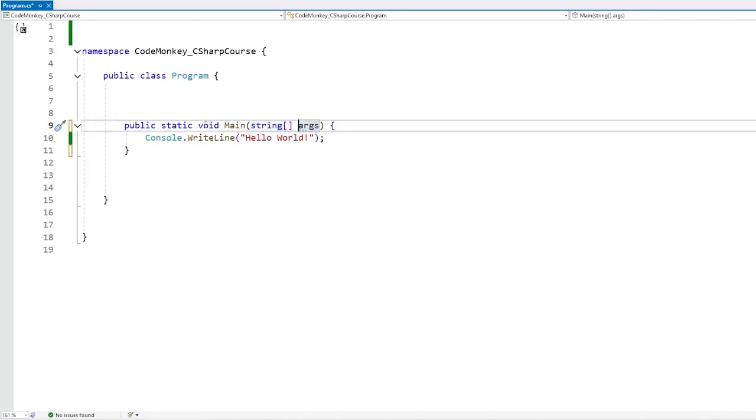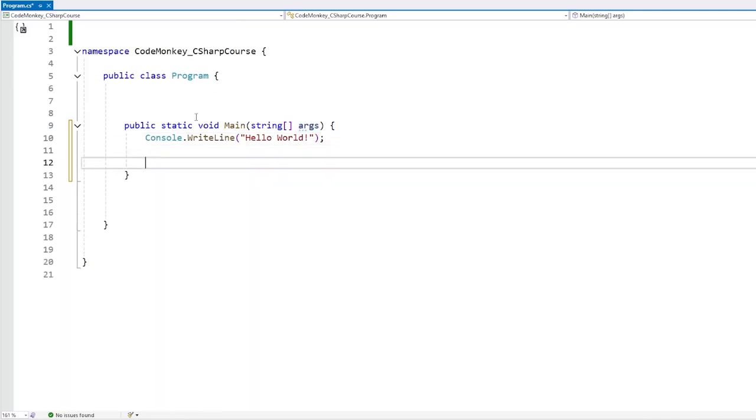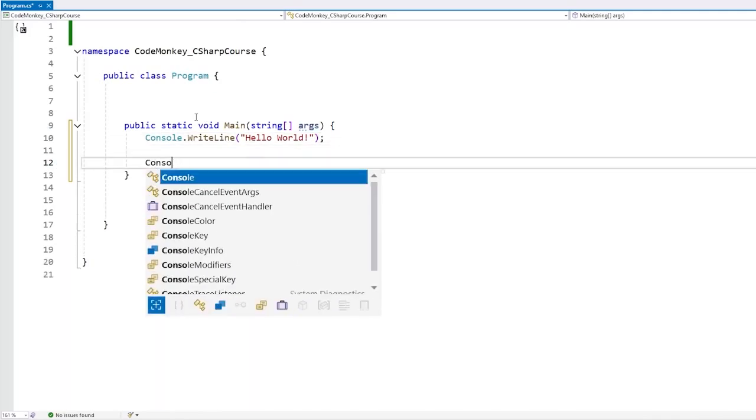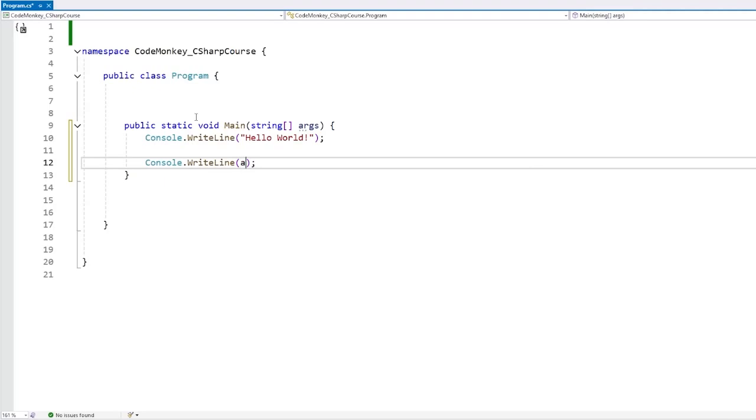You can have a string array, and usually by convention it is named args, args for arguments. So this will contain whatever arguments you use when running the program. For testing, let's print out the size of this array, so Console.WriteLine, args.Length. Also, by the way, this args array is guaranteed to never be null, so there's no need to test for that.